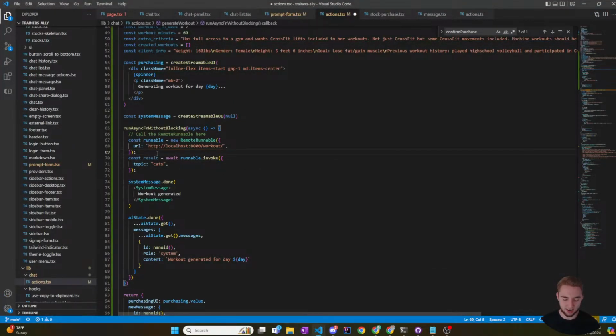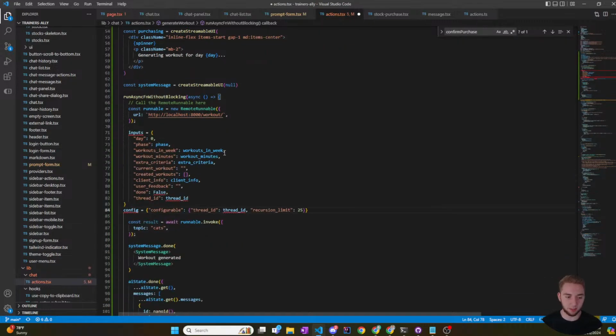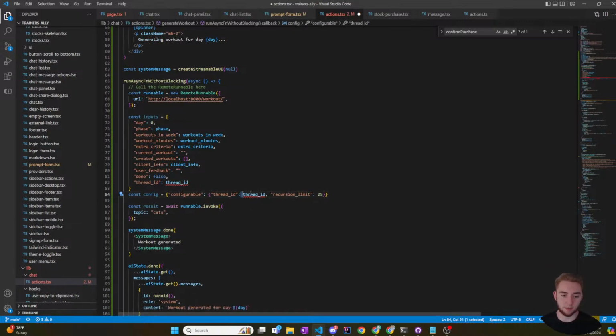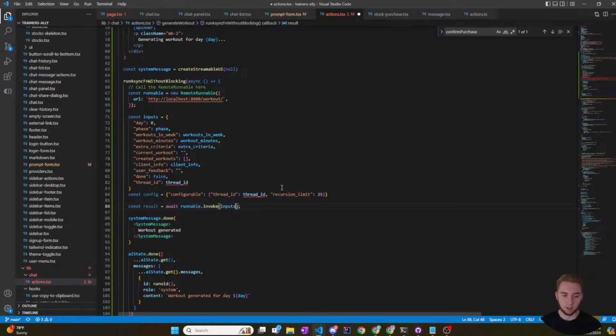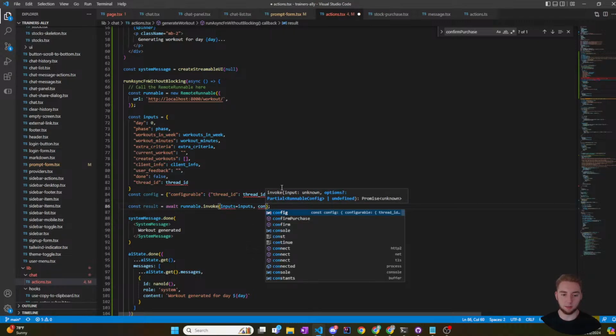So all right, let me go in here and paste in the inputs and the config. So I'll say const inputs is equal to, and then all this is going to be exactly the same, except I'll need that thread ID in a second here. But that's fine. And then the configuration, I'll just make that another constant as well. And that is going to be, yeah, I literally just have the thread ID now. So I'm going to give it the inputs is equal to inputs, and then config is equal to config.